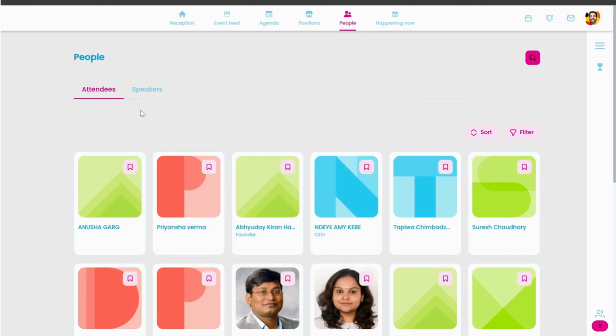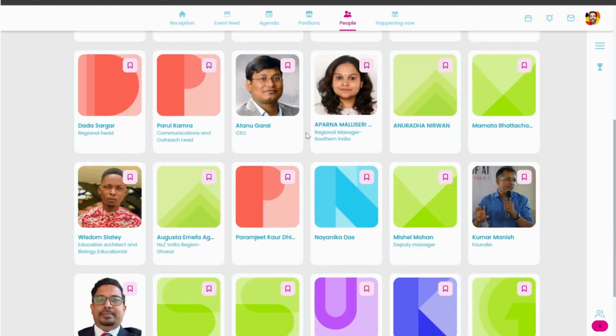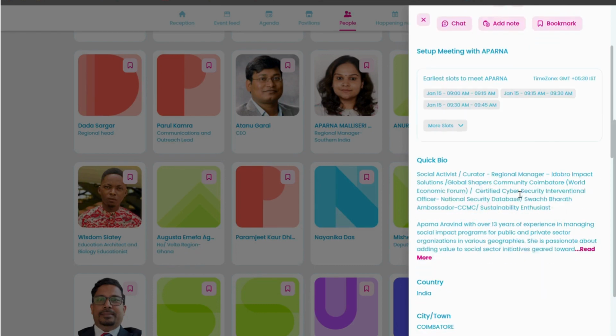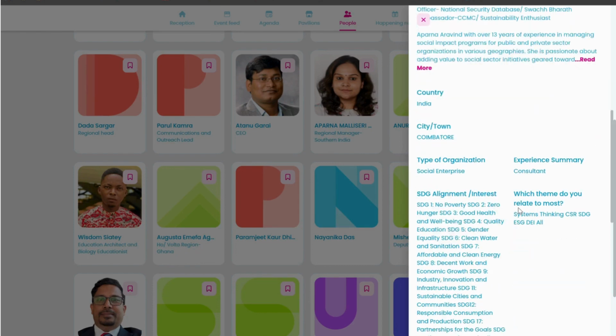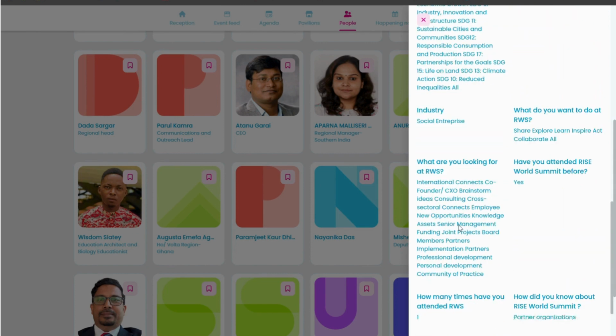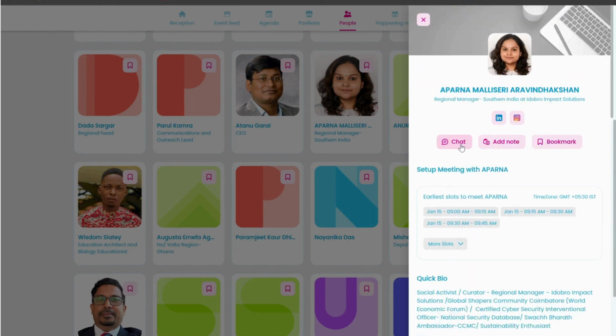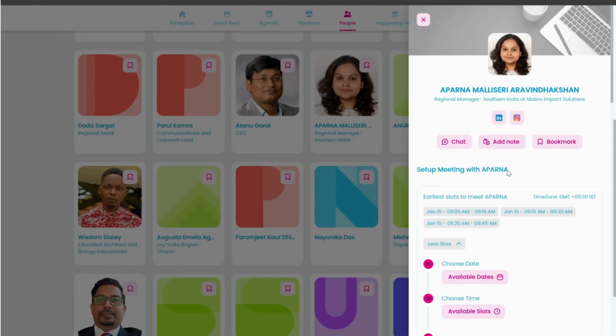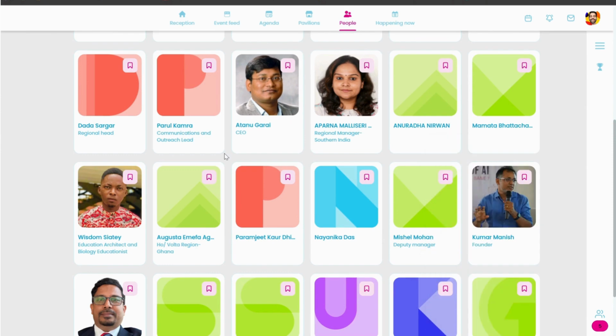The next section is the attendees section, under which you can see all of those 6,600 plus people which we talked about, ranging from their details, like I said. So if you filled your profile to the fullest, you can see who the person is, where they're coming from, what are their expertise, areas of interest. And within the platform itself, you can chat with them. You can fix meetings with them as per their availability that they've already showcased. So there's no need to go outside the platform to network with these individuals.